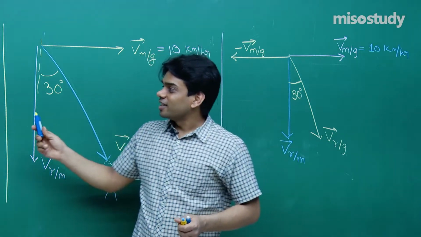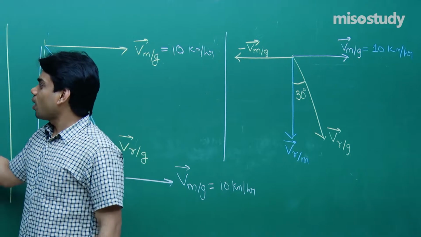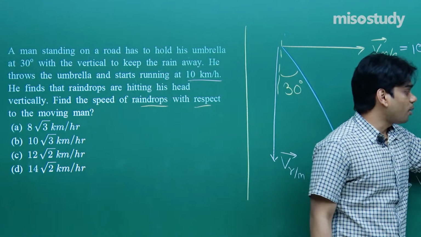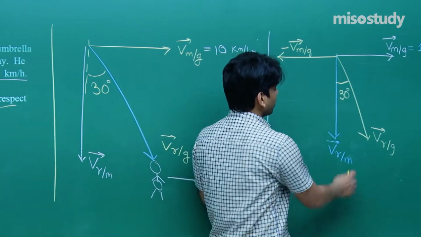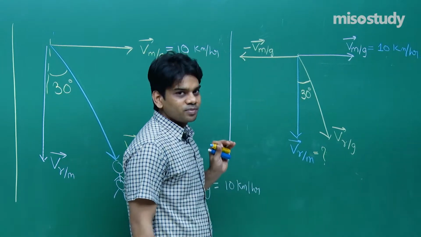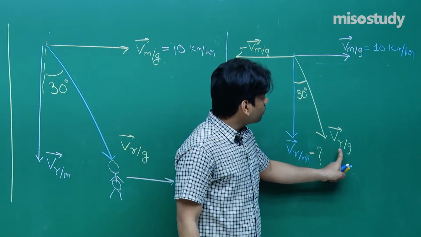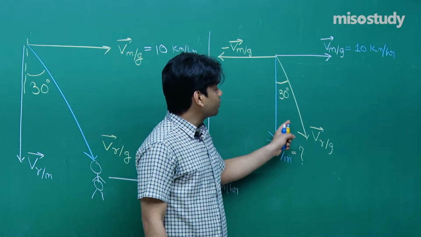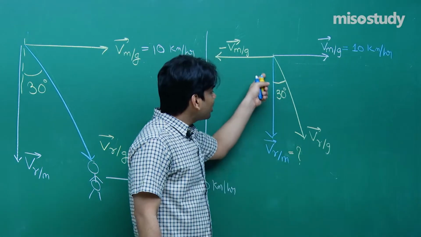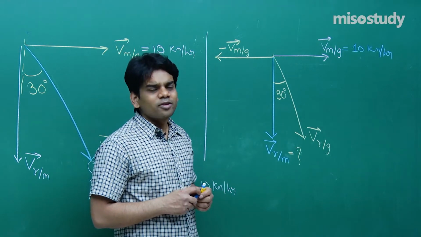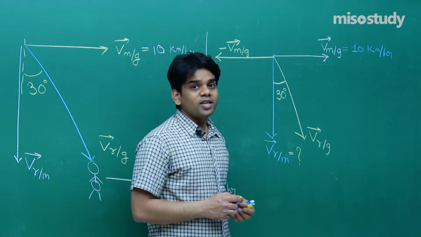Now the question is asking us to find the speed of raindrops with respect to the moving man. So we have to find the velocity of raindrops with respect to the man. This is what has been required from us. It's hitting vertically downward. Now see here, if we can find the velocity of rain with respect to ground, its vertical component only will be the velocity of rain with respect to man. So our first target is to find the velocity of rain with respect to ground.